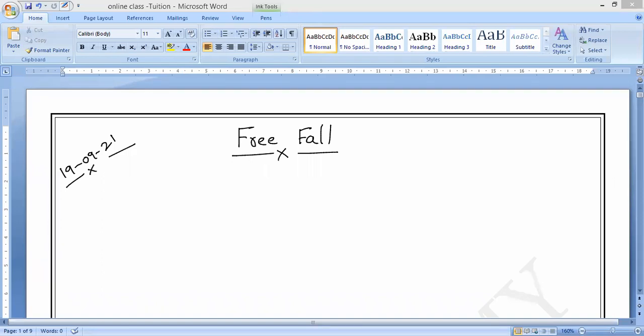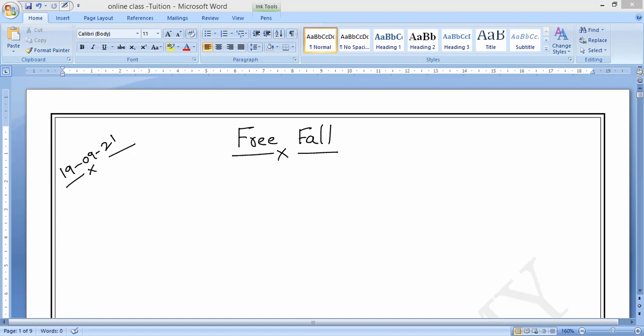Suppose you drop an elephant and a rat, who has more mass and more size? The elephant. It will experience less air friction, so it should reach the ground first, and the rat will come later.